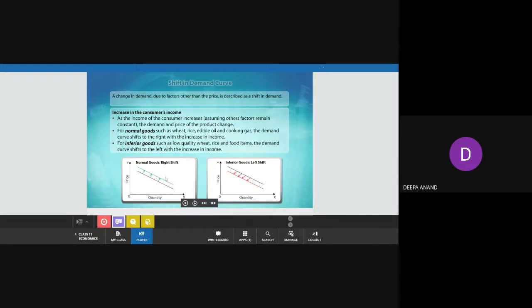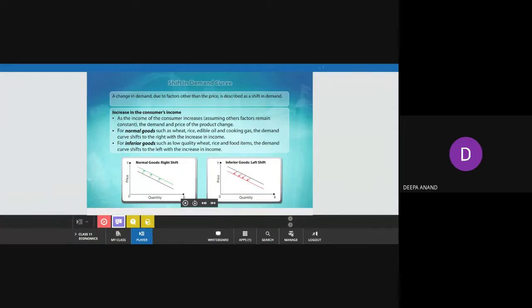Because it is another factor, that is the income has increased, that is why the demand is increasing. So it will not come in this particular demand curve. It takes a shift from the actual demand curve, here towards the right. That is why it is known as shift in demand curve.